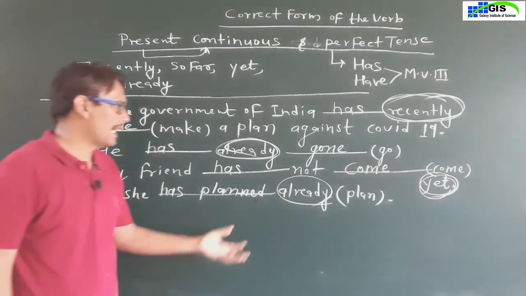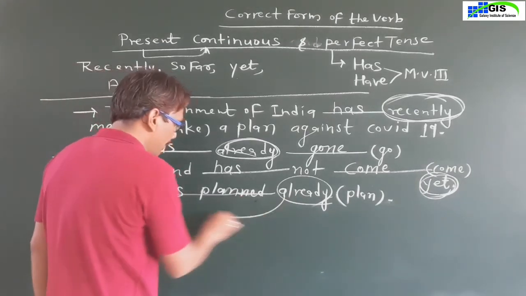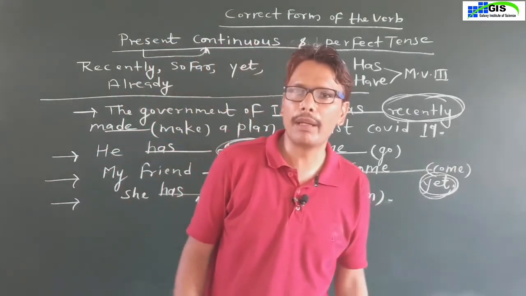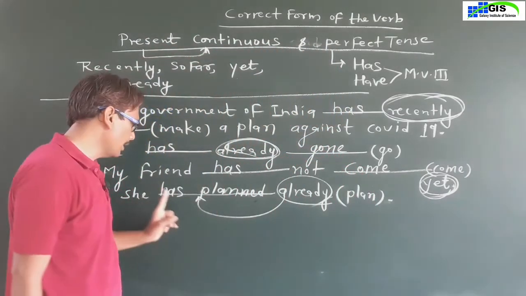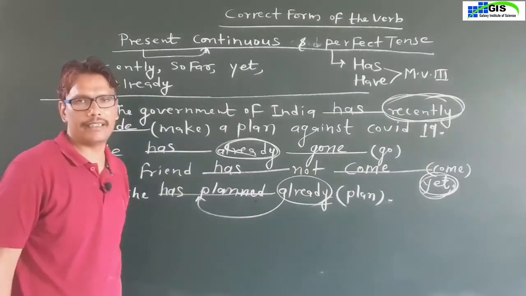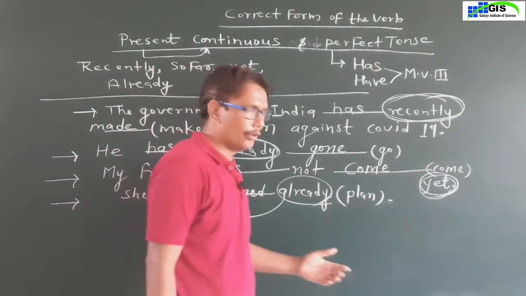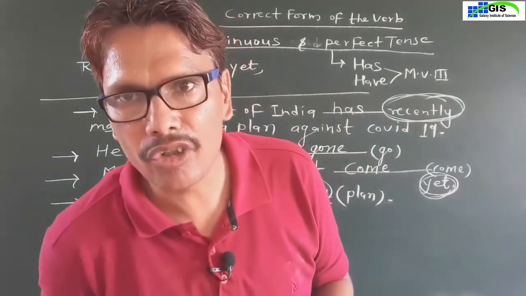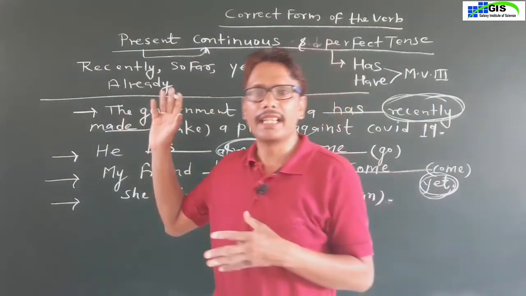She has planned already, or already planned. The sentence may be like this way: she has already planned. This way you can use present perfect tense and present continuous tense.